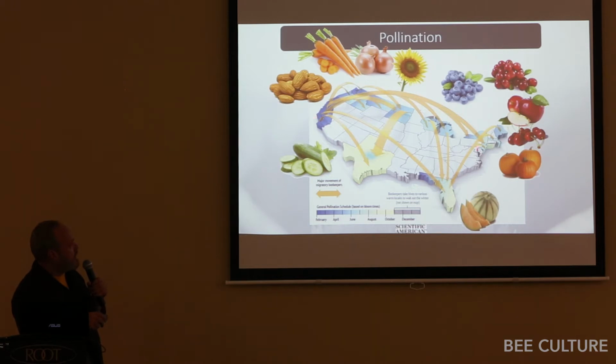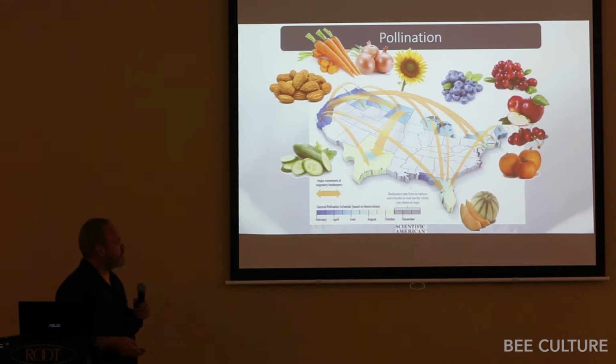That means that if any new disease or problem or parasite gets introduced in the country and goes into the almond orchards, it's across the country the next year. So we have to be on the lookout for new diseases very vigilantly in order to stop it before it becomes a national issue.